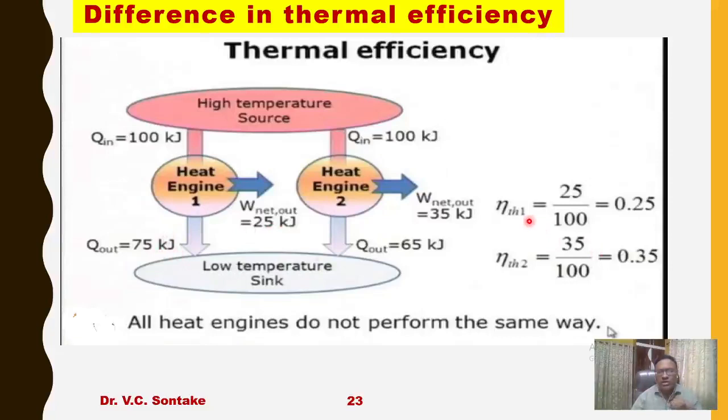So thermal efficiency of heat engine 1 will be 25 by 100, 25%. Whereas heat engine 2 is receiving 100 kJ of heat from the source, converting 35 kJ of heat into work and rejecting 65 kJ of heat to the sink. So its efficiency will be 35 divided by 100, 35%.